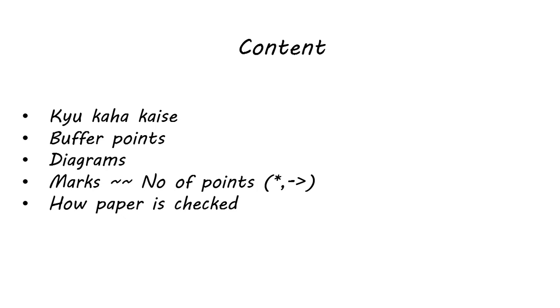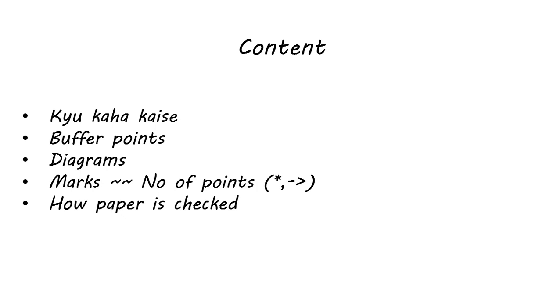Okay, so next is the marks and number of points. How many points should you write for a particular marks question? The general rule of thumb is, for 1 point it's half a mark. So for a 2 marks question, you write 4 points. For a 4 mark question, you write 8 points. For 5 marks, 10 points. But personally I feel like, for questions with more marks, say 5 marks, I usually write more than 10, like 11 or 12 points. And if there is a diagram, then you can obviously reduce the number of points.